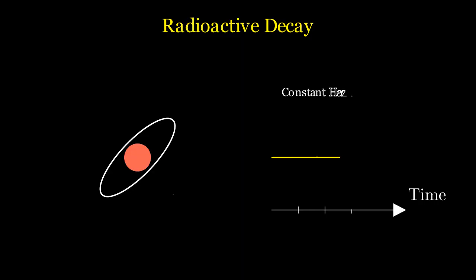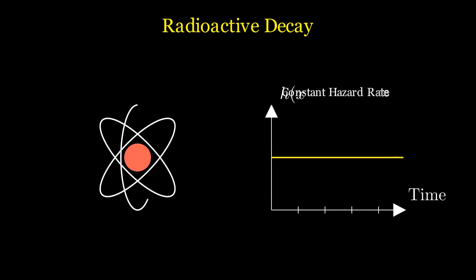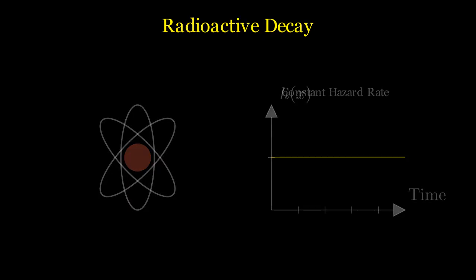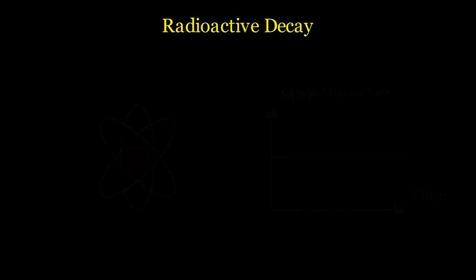In the physical sciences, we see this in radioactive decay. A single unstable atom doesn't age, it doesn't get tired of existing. The probability that it decays in the next second is constant, regardless of whether it was created a microsecond ago or during the Big Bang. This constant hazard rate is why the exponential distribution is the only continuous distribution with a perfectly flat failure rate over time. It describes systems that fail due to random external shocks rather than internal wear and tear.